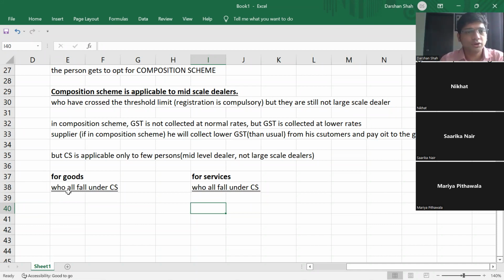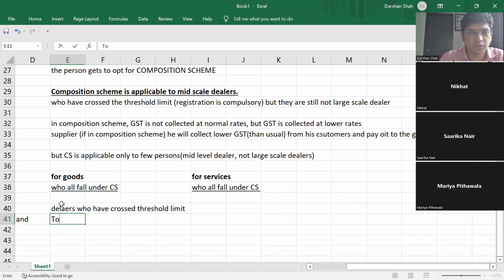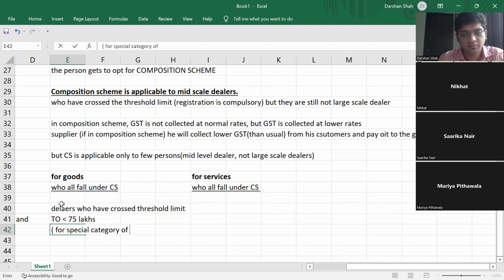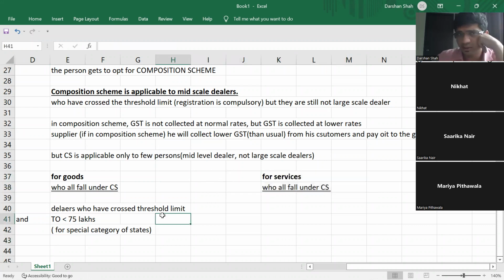Okay, let us see then. For goods, who falls under composition scheme? The dealers who have crossed the threshold limit and whose turnover is below 75 lakhs. This is for special category of states. They have crossed the basic registration limit, but they have not yet crossed 75 lakhs.